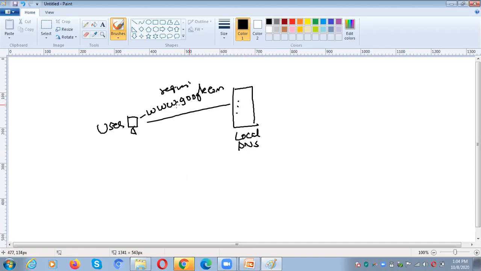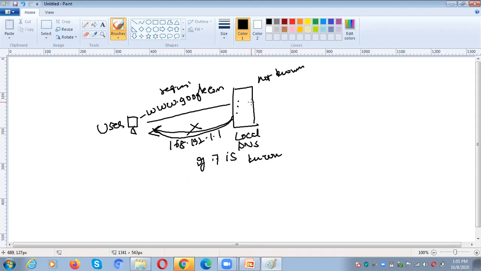Okay, so if this particular domain name's IP address is known, for example 168.122.1.1, if it is known to the local domain name server, it will immediately respond to the user request. If it is not known, the IP address is not known to the local domain name server.